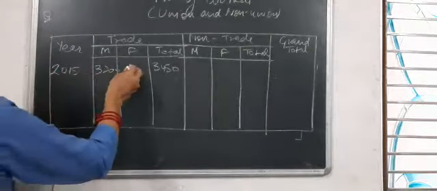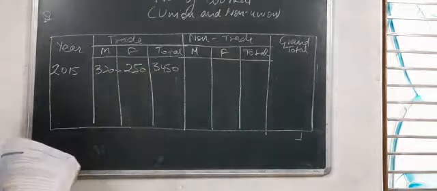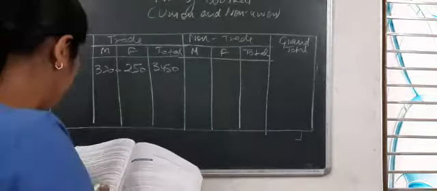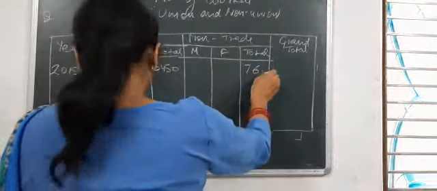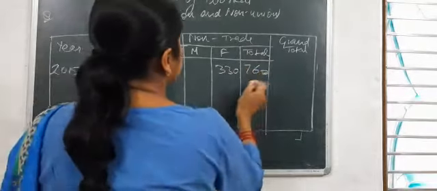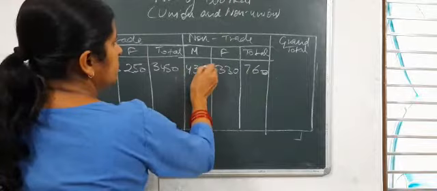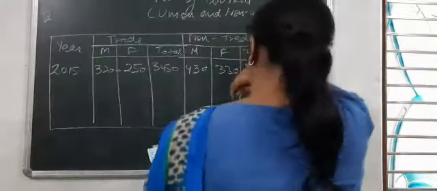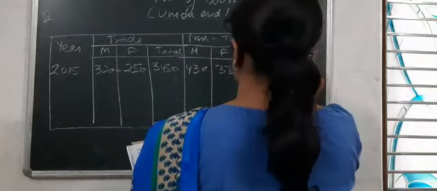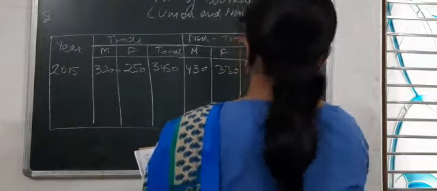So the remaining 250 were females. The number of non-union workers was 760, out of which 330 were women. Okay. So this is 430 men, and the total adds up as 6 and 5, 11, 7 and 4, 11 and 1, 12, 3 and 1, 4.